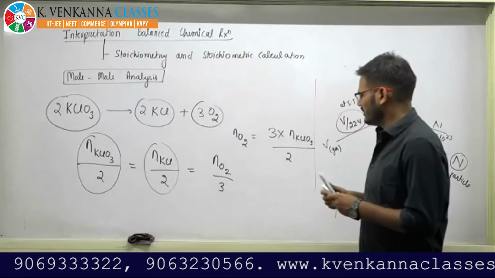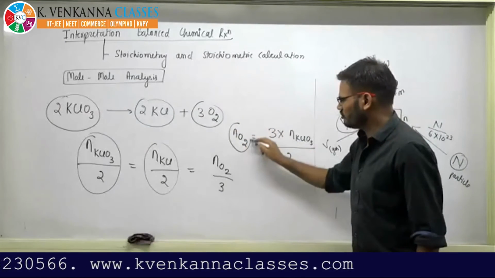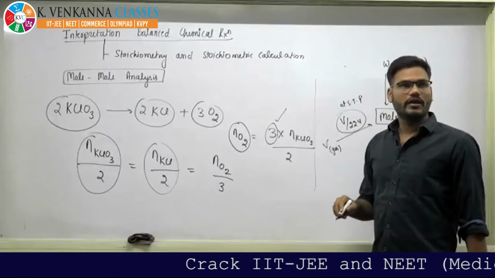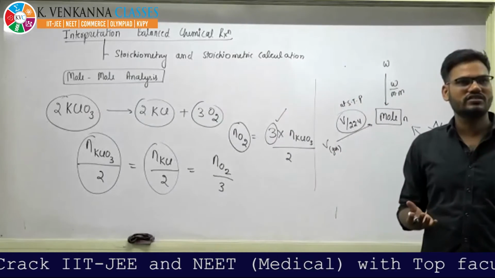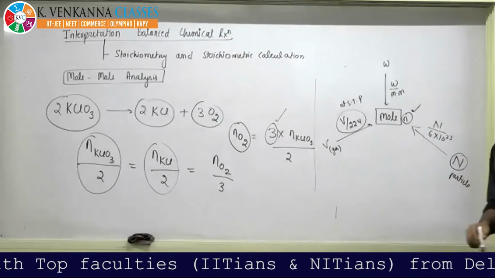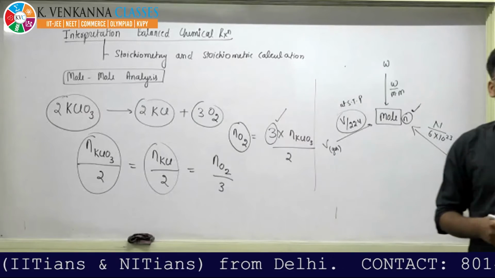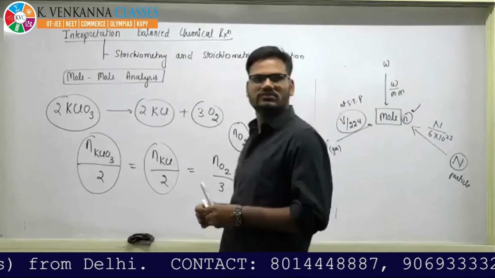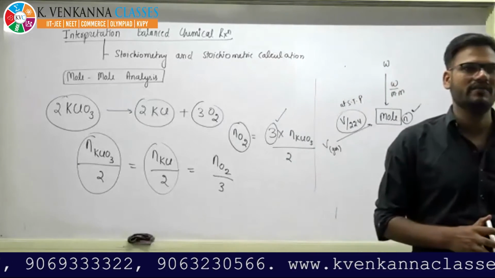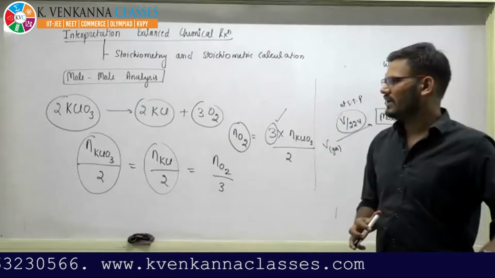Just check. If you want to calculate for oxygen, its stoichiometry is in the numerator. n is moles, beta. It is written here. It is mole analysis.